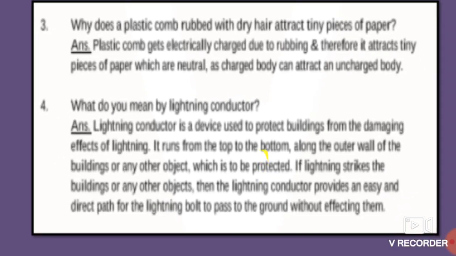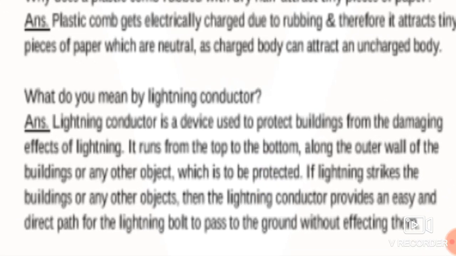What do you mean by a lightning conductor? This question also comes in another way. A lightning conductor is a device which is used to protect buildings from the damaging effect of lightning. It runs from top to bottom along the outer wall of the building or any other object which is to be protected.